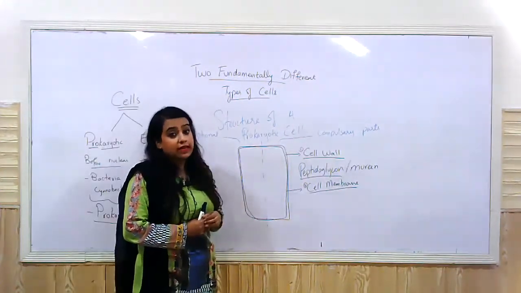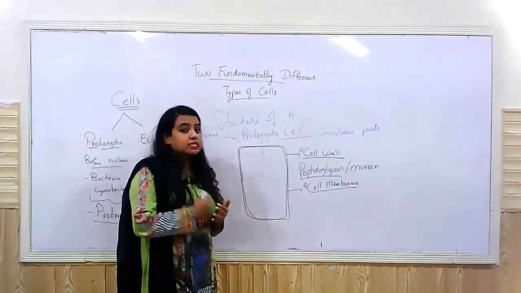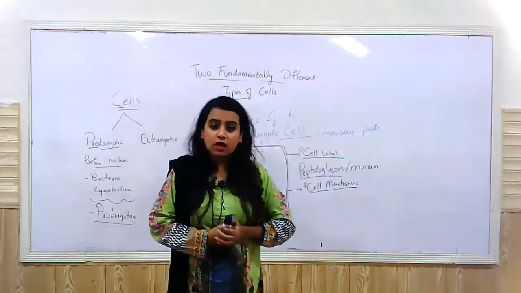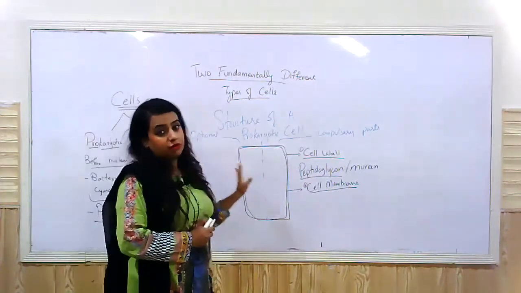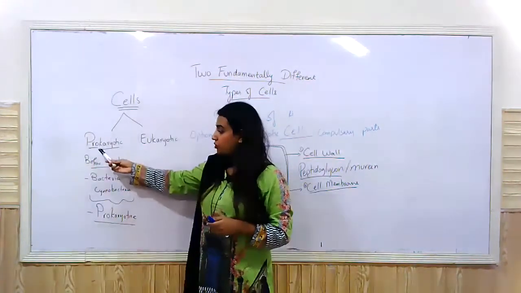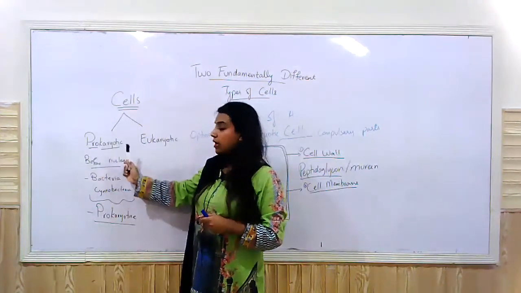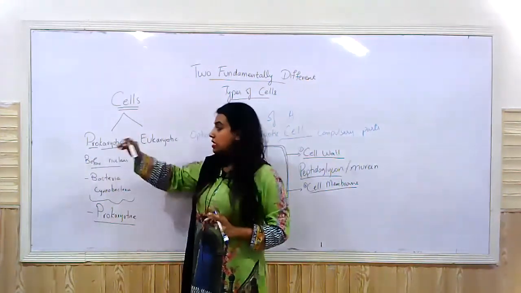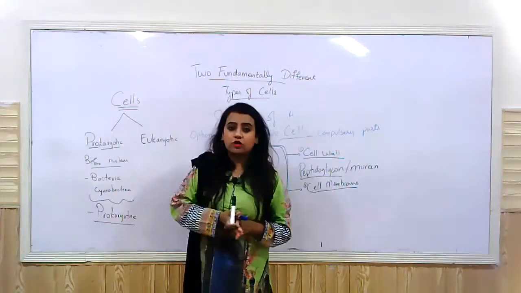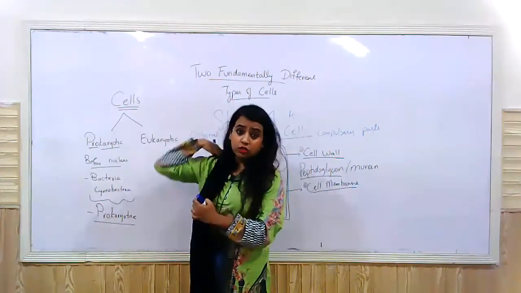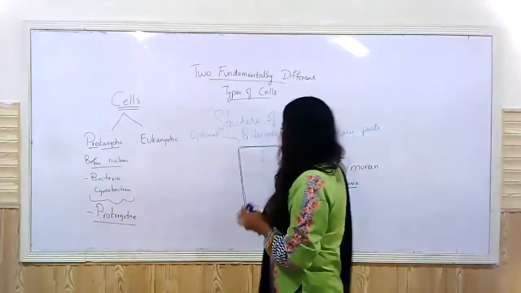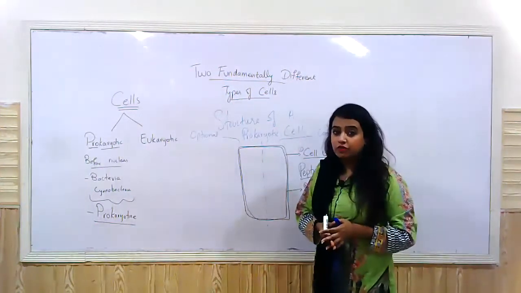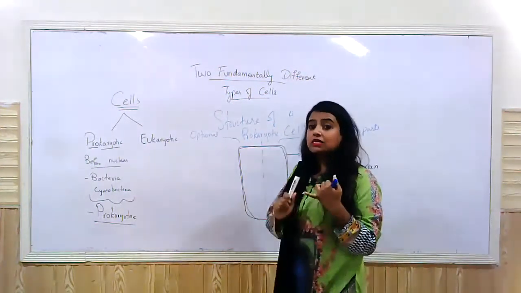Now, the next thing that also makes it a bit different is the presence of the DNA. Yes, I'm saying DNA, I'm not saying a nucleus. A prokaryotic cell does not have a nucleus. That we have already established, right? Pro means before, carried on from the word nucleus. The cells before the formation of nucleus, or before there was a nucleus, are termed as prokaryotic cells, right? So this cell does not have a nucleus.